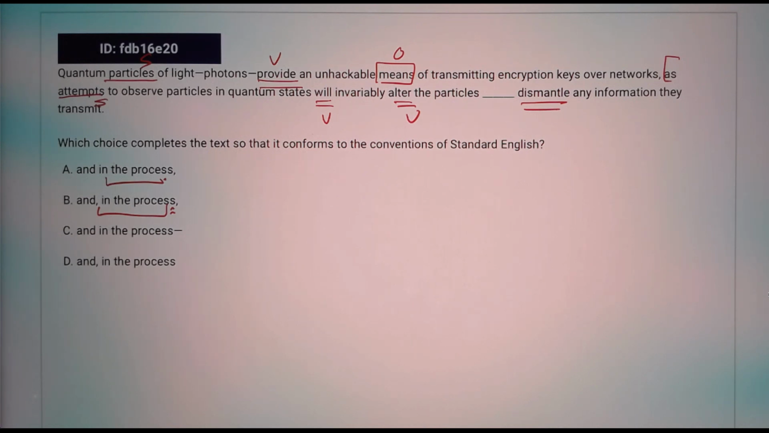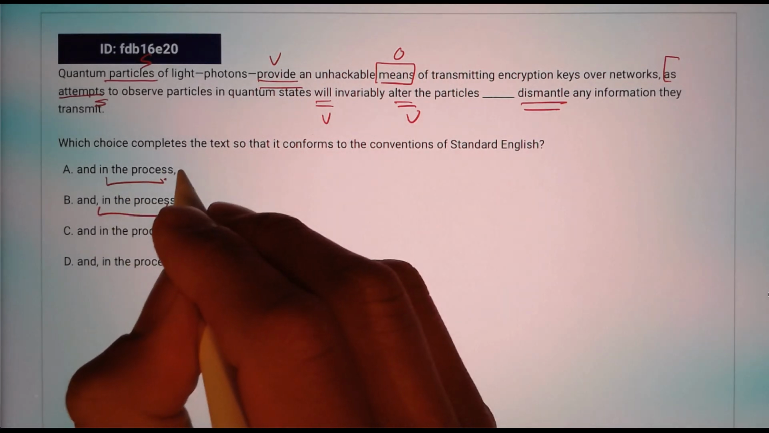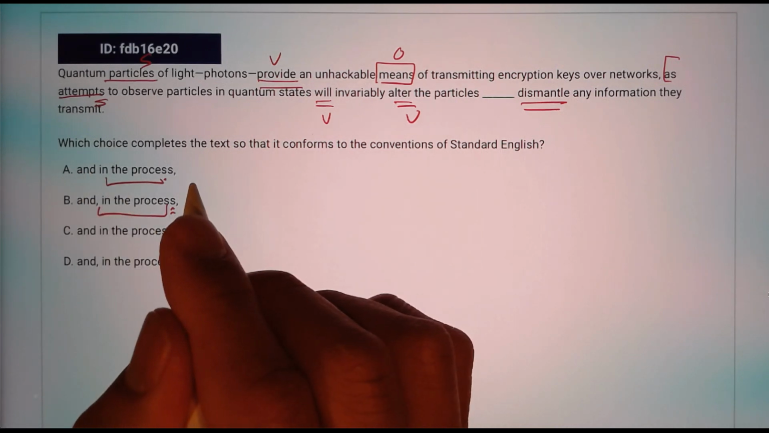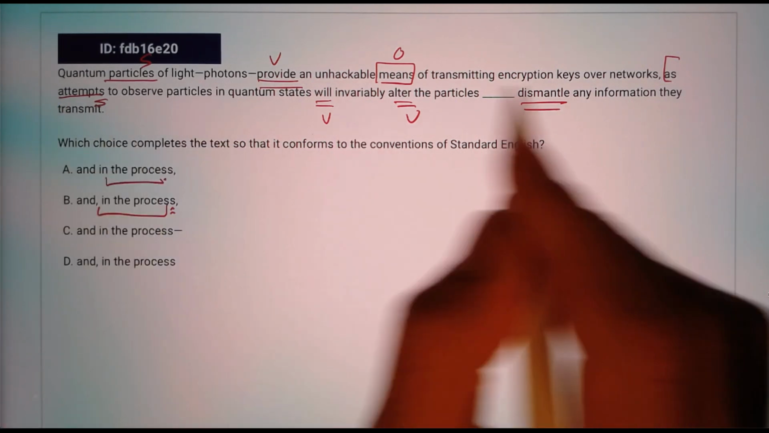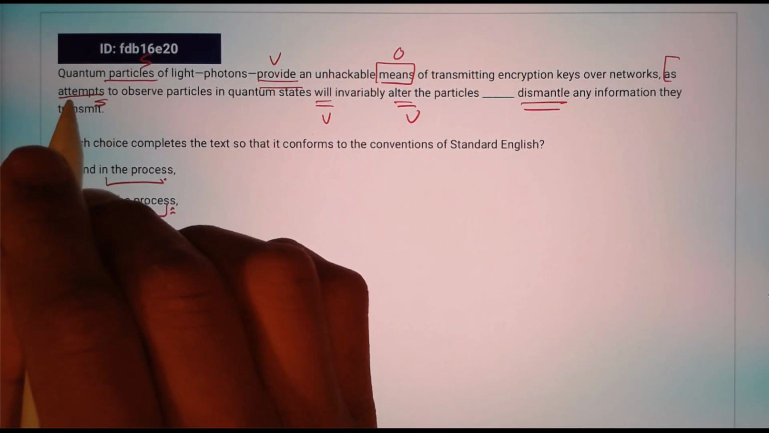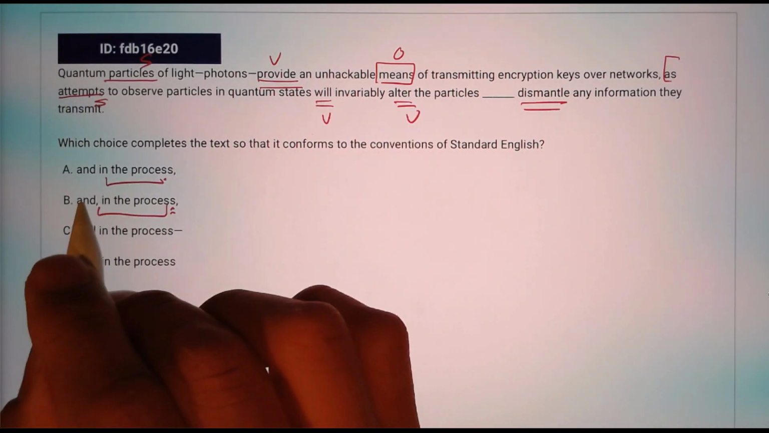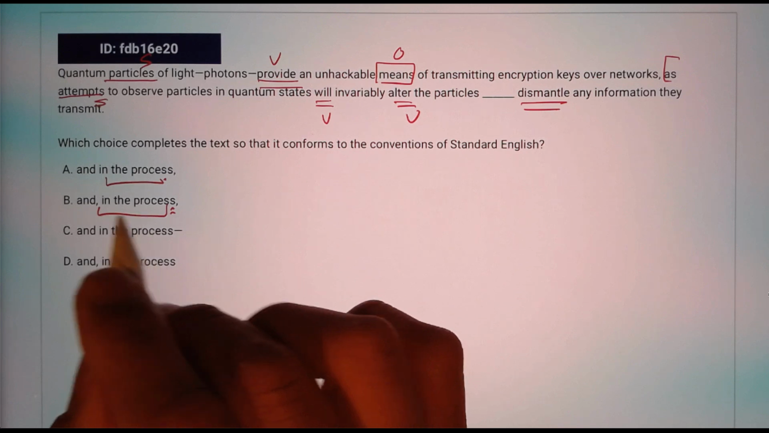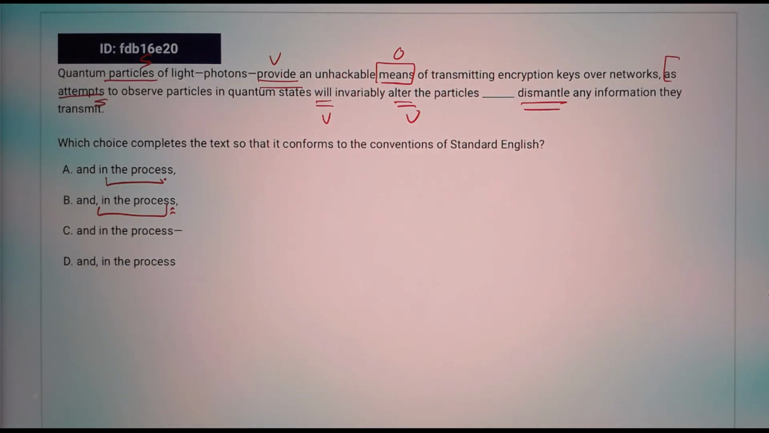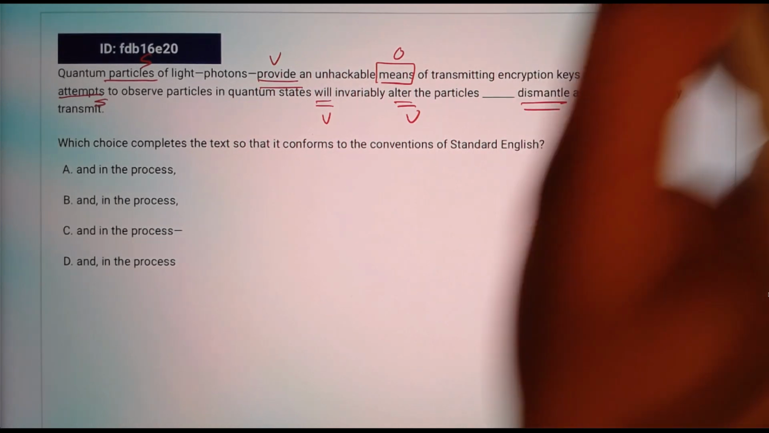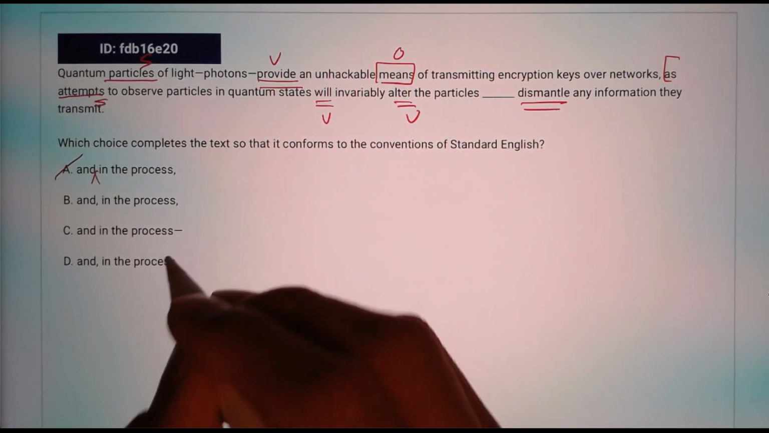Okay, so first, if you're gonna have this supplementary, or if you notice or recognize that in the process is a supplementary clause, you do need a comma before and after. Okay, because in the dependent clause, the subject will be attempt, will alter and dismantle. So this in the process is non-essential. So we need a comma before and after, and we're missing that in choice A, and we're missing that in